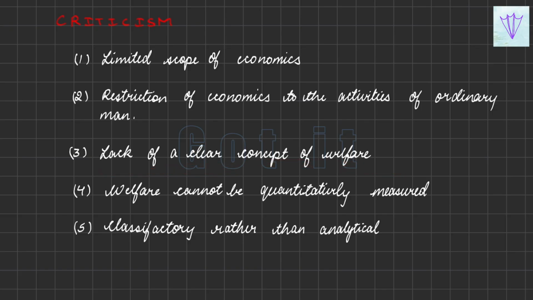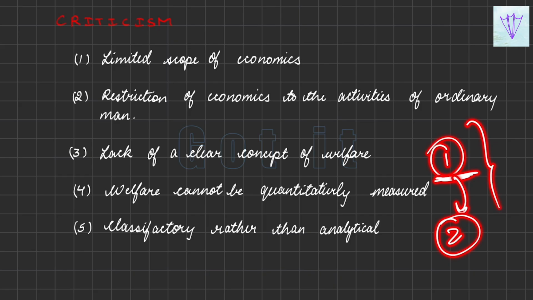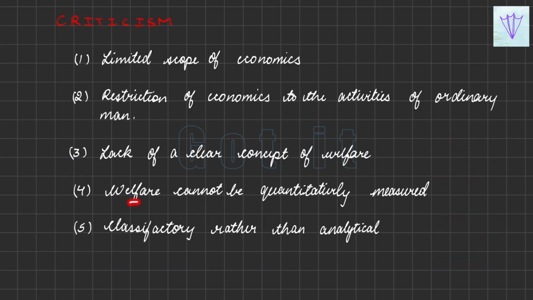What welfare is has not been explained, and welfare cannot be quantitatively measured. For one man, the satisfaction level will not be equal to that of another man even with the same quantity of wealth. So if one person is happy with something, the other person may not be happy with the same thing at that particular point of time.